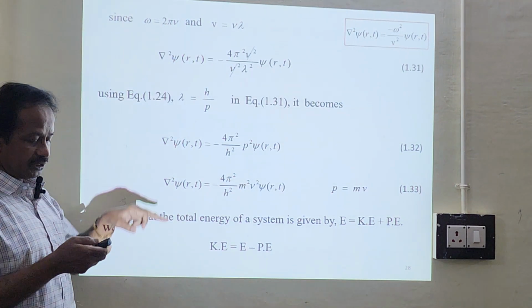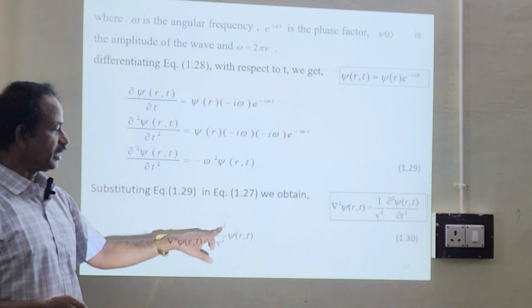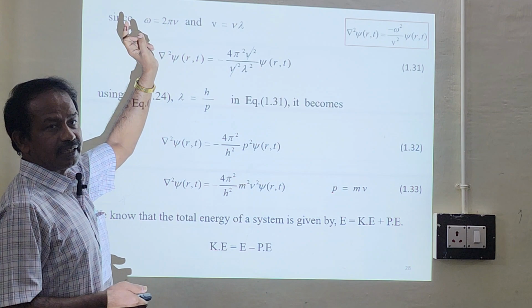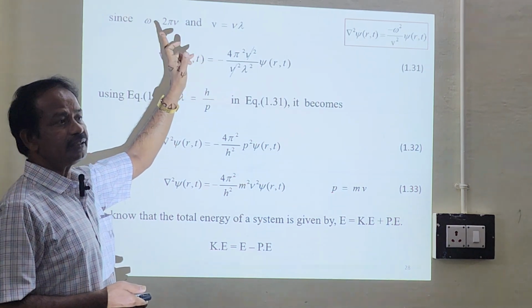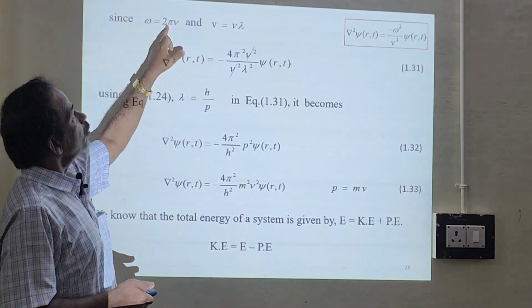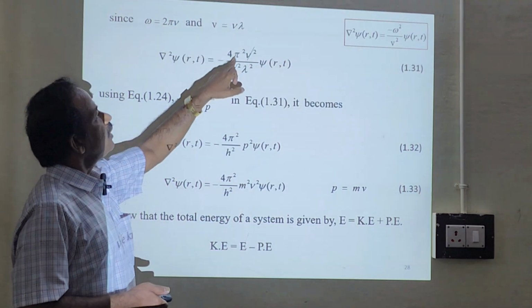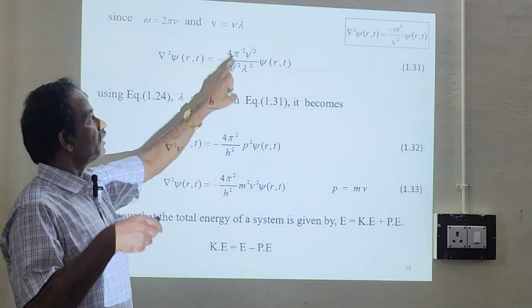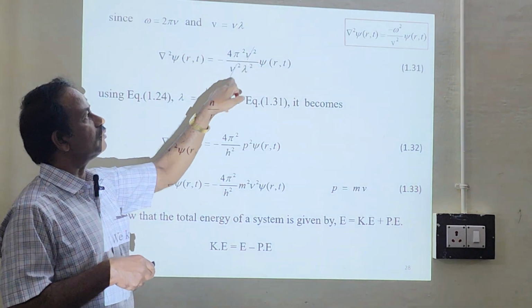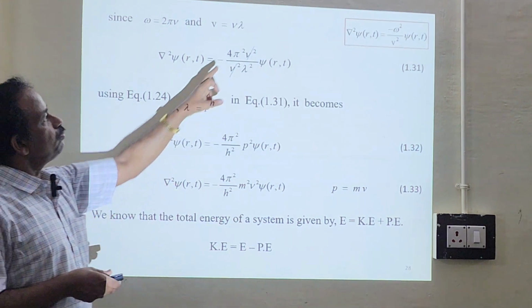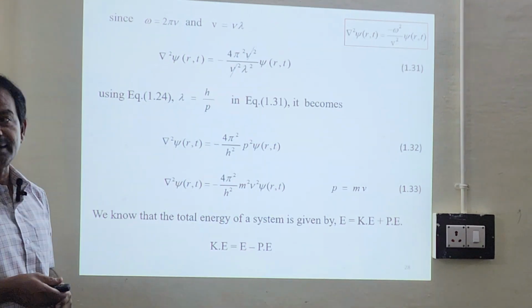Substitute: omega squared equals 4 pi squared nu squared, divided by v squared, which is nu squared lambda squared. The nu squared will cancel, so you will have 4 pi squared divided by lambda squared.